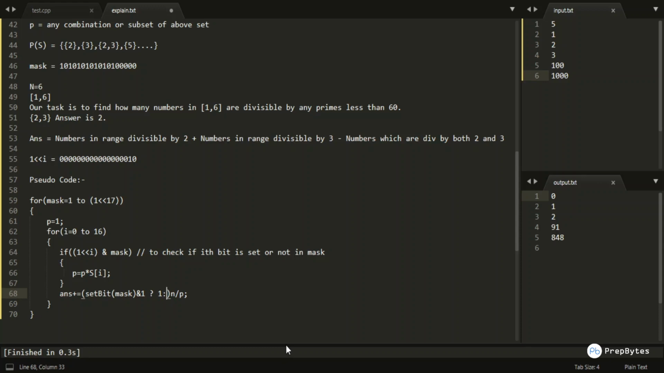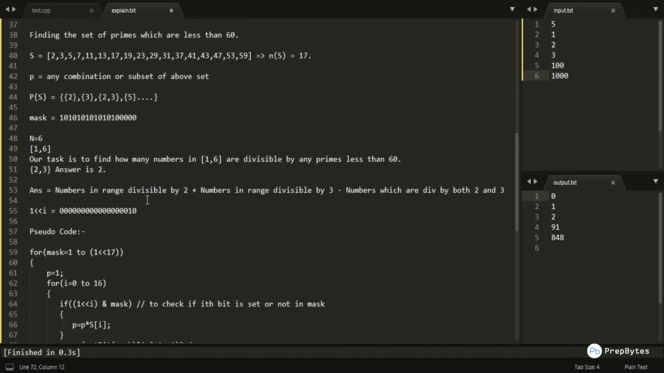Otherwise, if it is even, then we are subtracting. So this is a basic ternary operation which changes the sign of addition or subtraction, and I would be multiplying this with my n by p. Finally, I would be printing the answer, which gives the total number of numbers in this particular range 1 to n which are divisible by any of the primes lesser than 60.